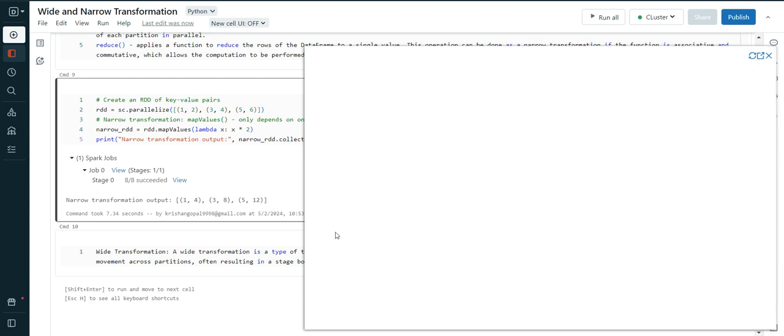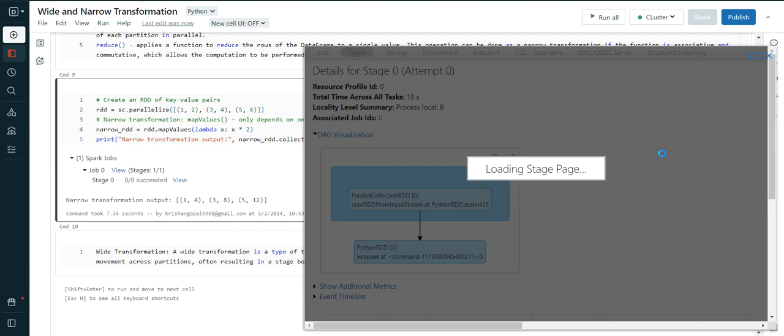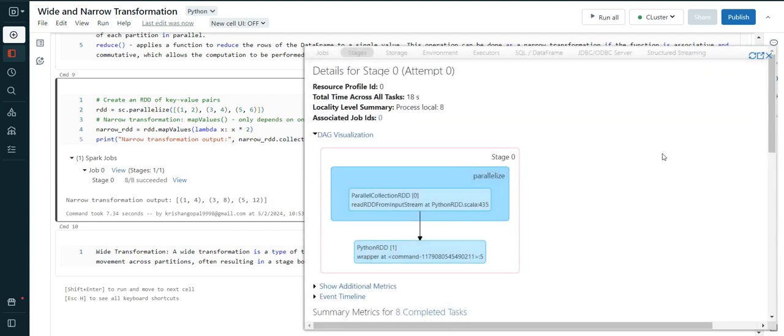Only one stage. If there is a shuffling, a new stage will be created. But no new stage is created here, because if there is a shuffling of the data, a new partition will be created. First we take an input, then we perform only a map operation, like multiplying by 2.